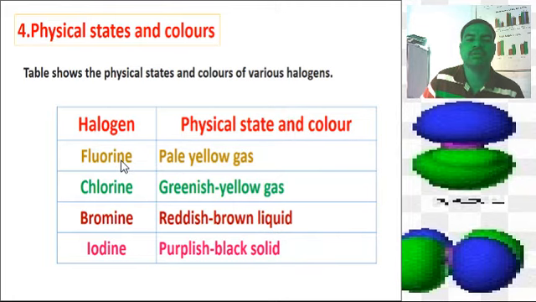Fluorine is pale yellow and its physical state is gaseous. Chlorine's color is greenish yellow and its physical state is gas. Bromine is reddish brown and its physical state is liquid. Last, iodine's color is purple black and its physical state is solid. This means fluorine and chlorine are gaseous, bromine is liquid and iodine is solid. These are the physical states and colors of the halogen atoms.